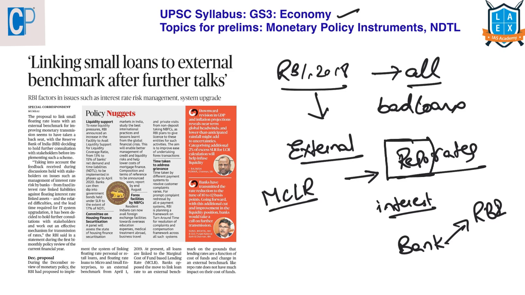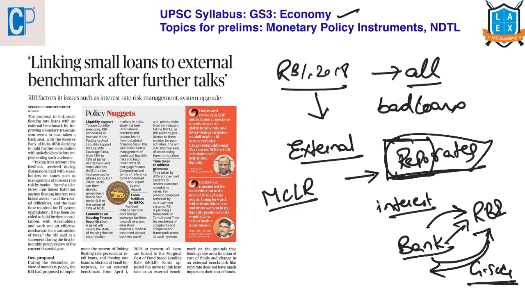Repo means repurchase, so the banks will use government securities as a collateral, as a surety. And repurchase means it will repurchase these securities after a maturity period from the Reserve Bank of India by paying back the money it had borrowed. And it borrows the money at an interest rate that is known as repo rate. Right now the repo rate is 6%.